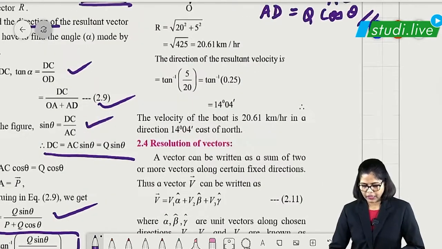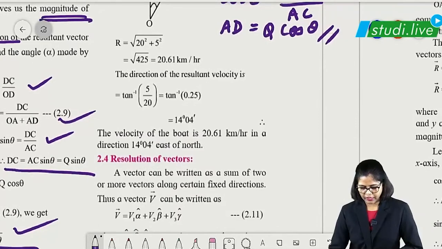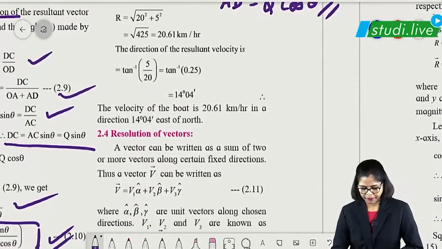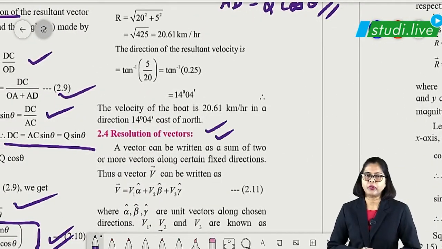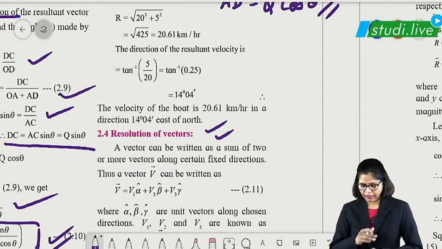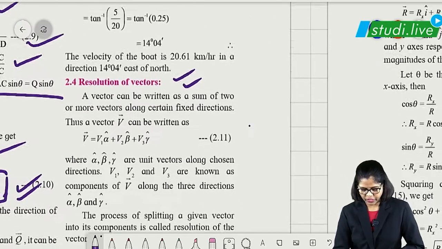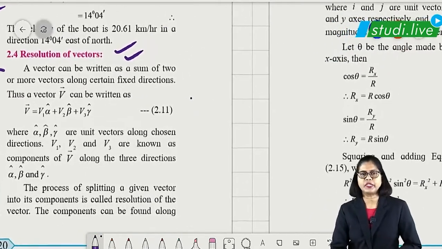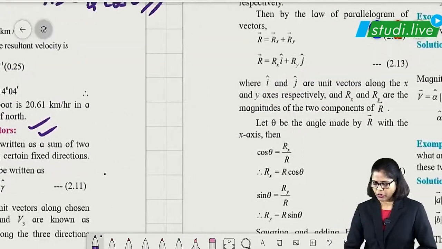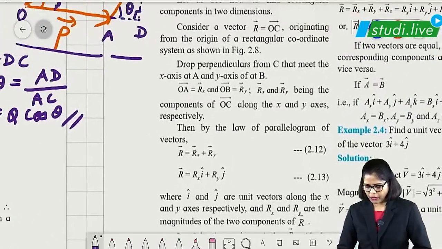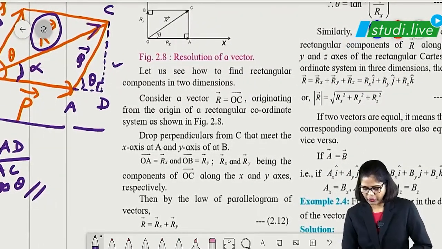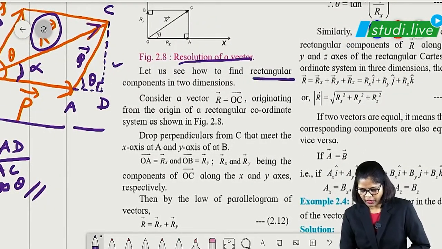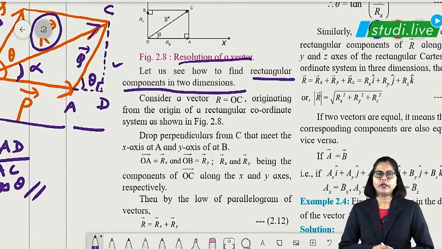Then after this comes the next part, resolution of vector. This is also a very important concept, which I was explaining earlier for writing position vector. Resolution of vector we can also name as rectangular resolution of vector, which we also call rectangular components in 2 dimensions.